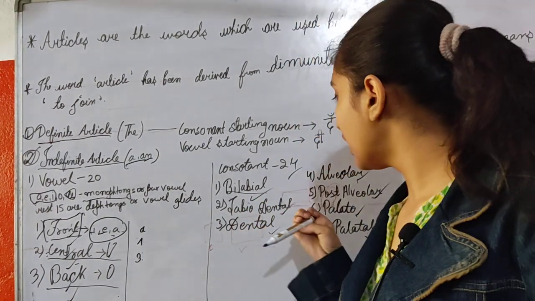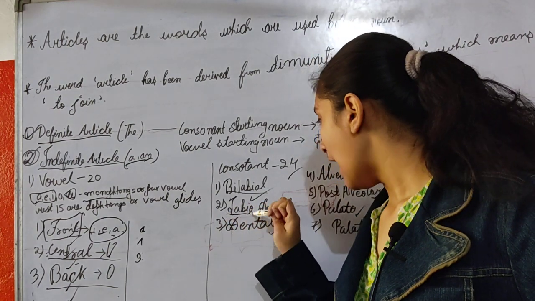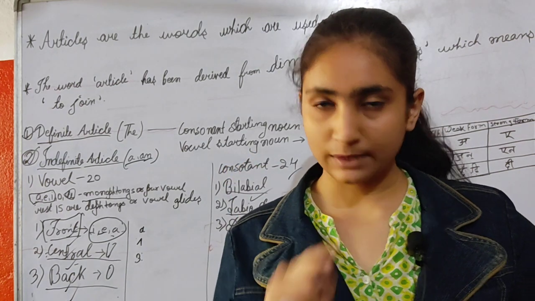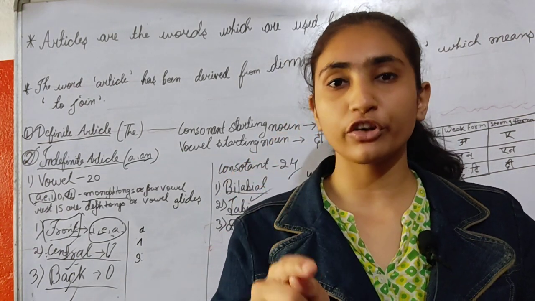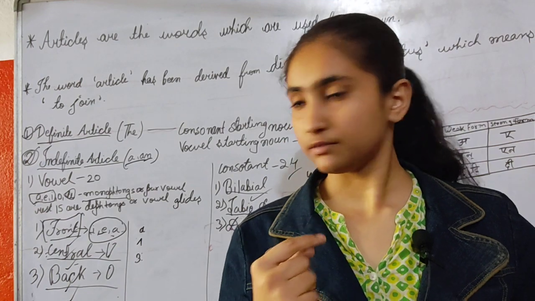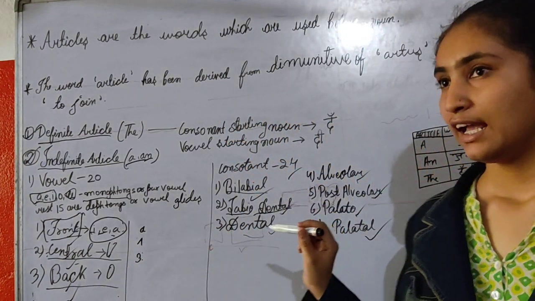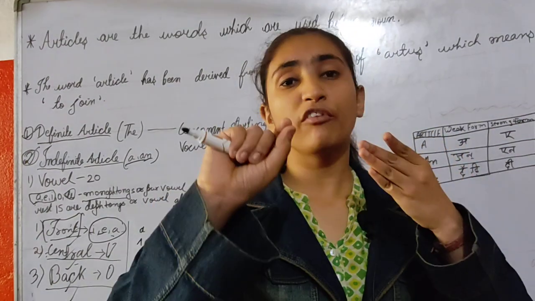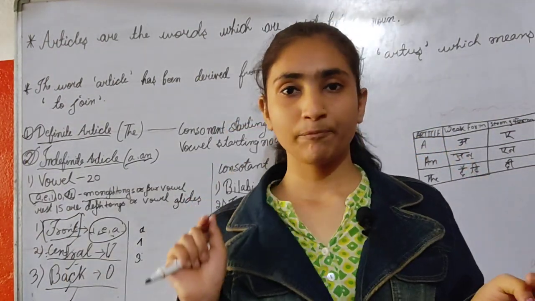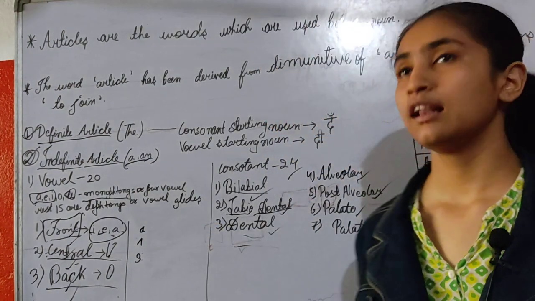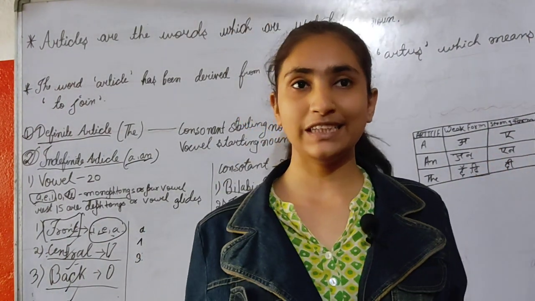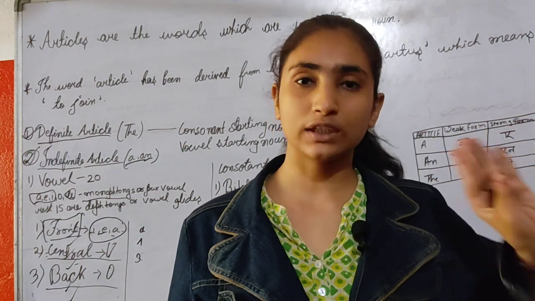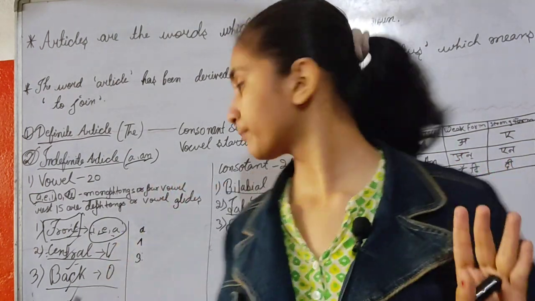Labiodental. Here the word labio means lip and dental means your teeth. In labiodental, the tip of the tongue is partially touching the teeth, but in dental it's pure touching. It means the tip of the tongue is fully, totally touching the teeth.